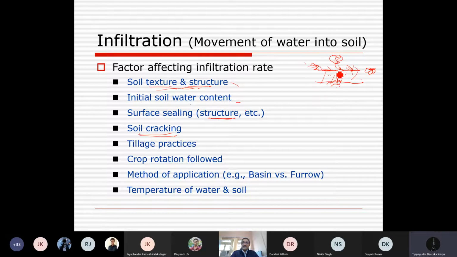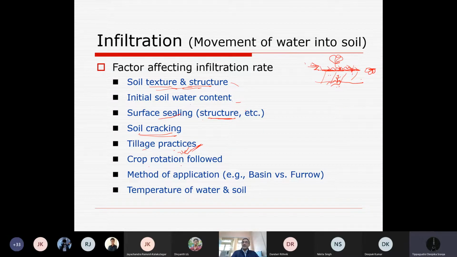Tillage practices: if there is surface sealing, or any type of soil which is more compact, tillage removes the sealing surface of the soil and more water will enter the soil, enhancing infiltration characteristics. So tillage practices affect the infiltration property of the soil.